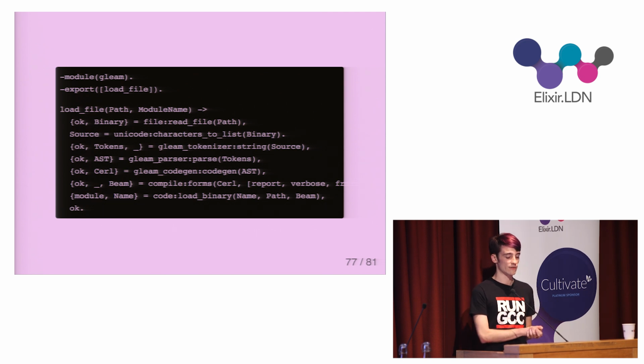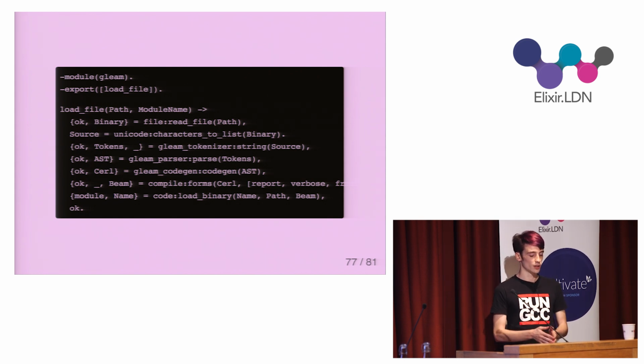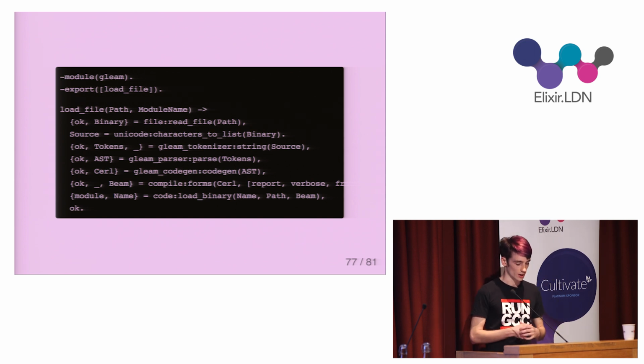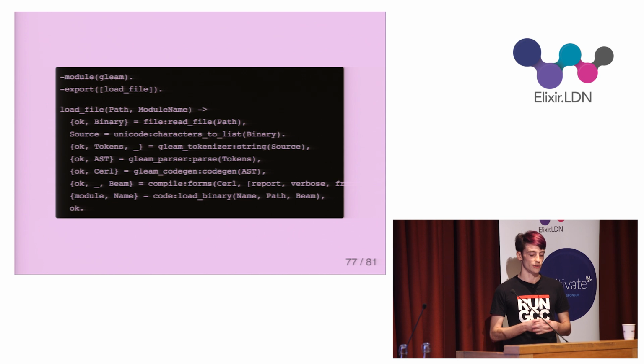The tree is then fed into a cogen function, which converts it into a format which can be loaded by the Beam. Here, that format is Core Erlang, which is the intermediary language which Erlang compiles to. And then the Core Erlang is compiled into Beam bytecode using Erlang's compile forms function, and loaded into the virtual machine using the code load binary function.